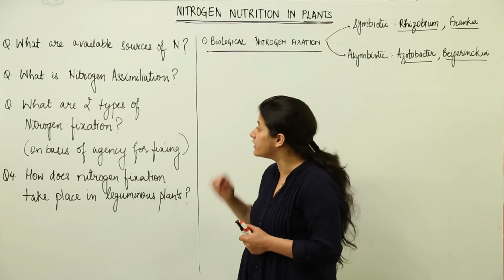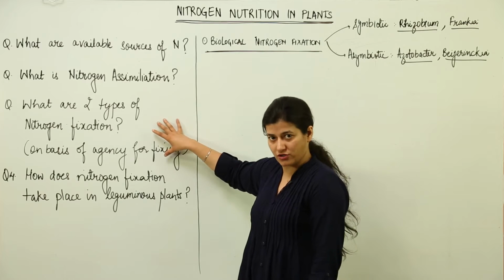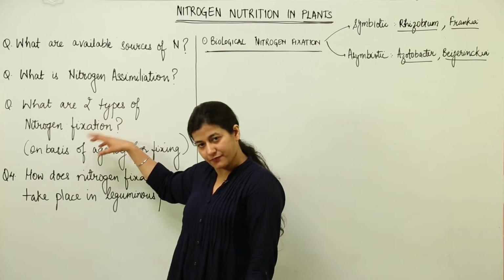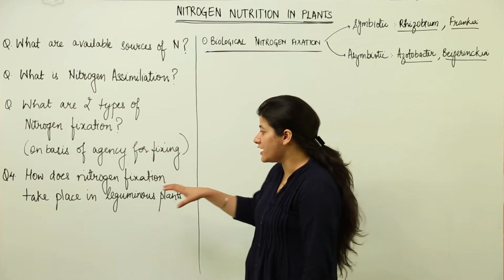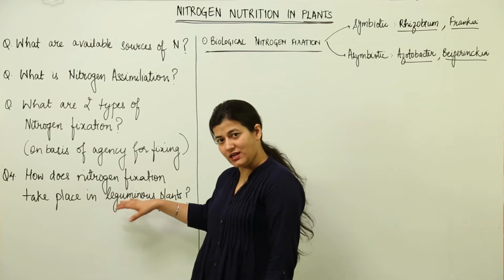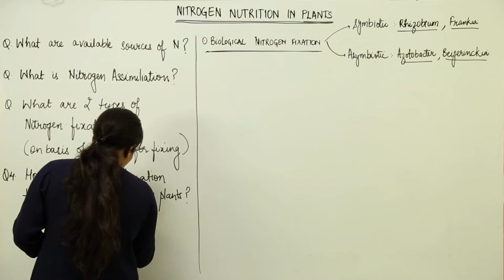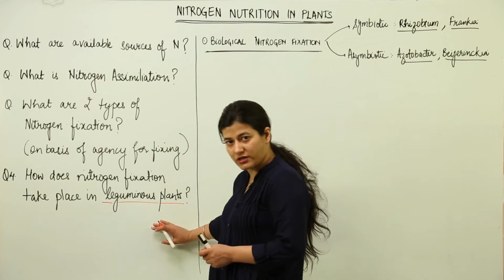What is basically nitrogen assimilation? What are the types of fixation of the nitrogen, how is that nitrogen fixed to be available for the plant, and what is the nitrogen fixation process in case we are talking about leguminous plants? So by the end of this lesson, you must be able to answer all these questions.